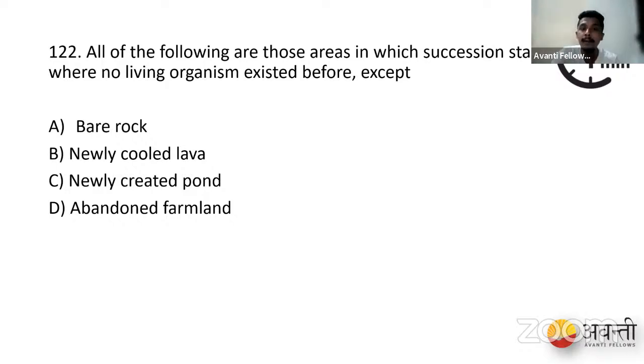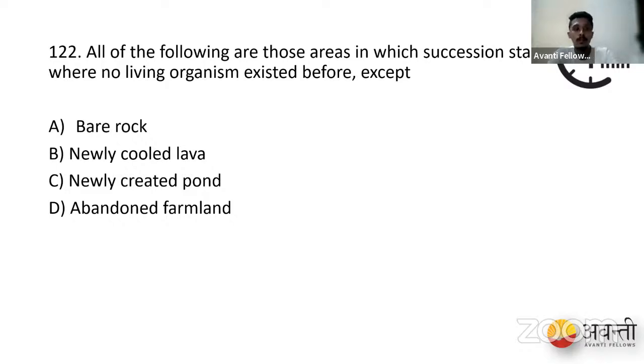But abandoned farmland means there was organic material, and this organic material could be undergoing degradation. So there is potentially the existence of decaying microorganisms. So there is pre-existing life in the abandoned farmland.